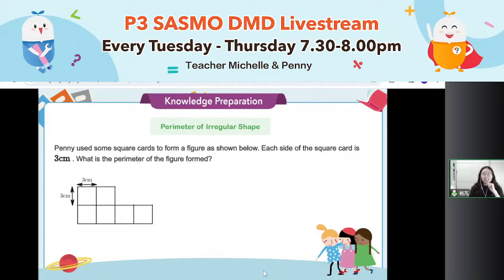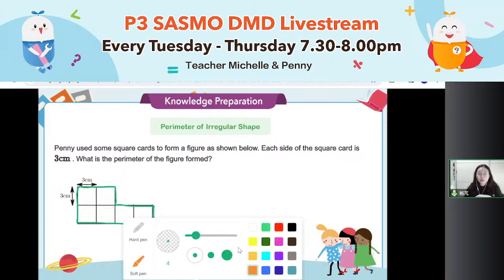Let's take a look. I want to know the perimeter of this figure. Everyone, be careful. Perimeter just means the outside edge. I use the green pen to label it out. This is the perimeter. If you want to find the perimeter, do not count the line inside, because perimeter is just the outside edge. All right, the only green line.